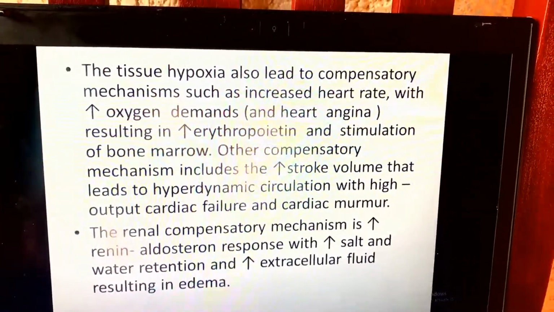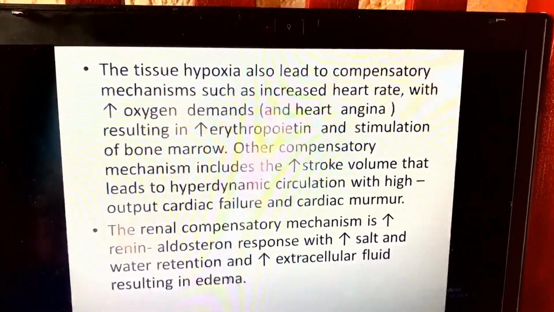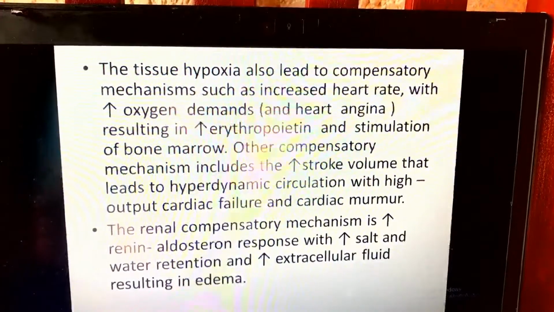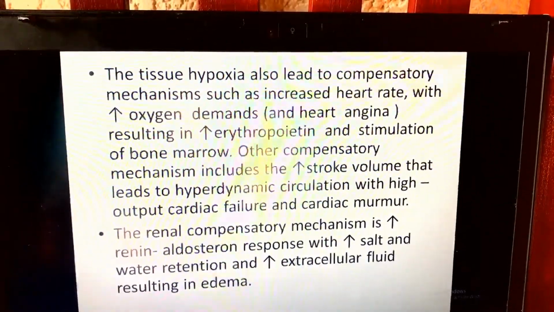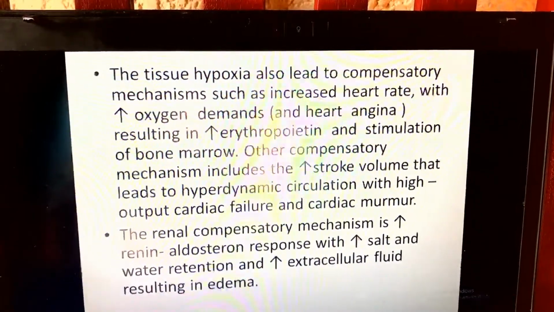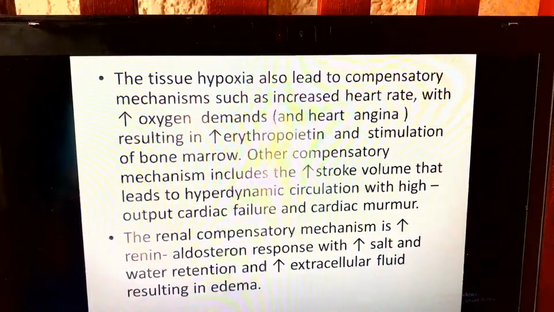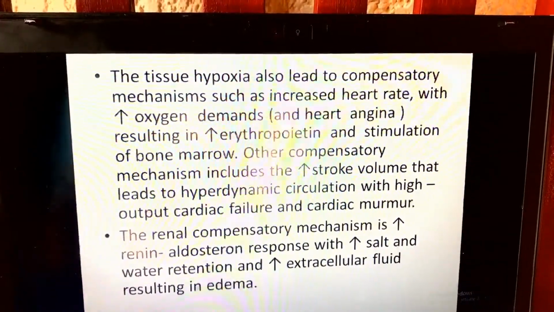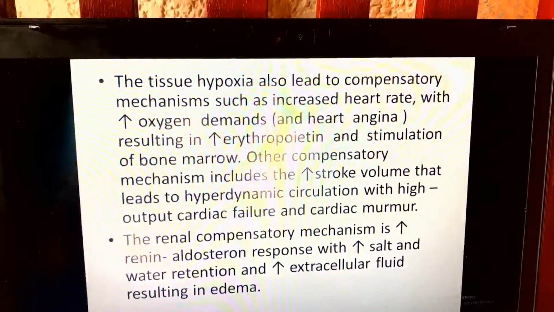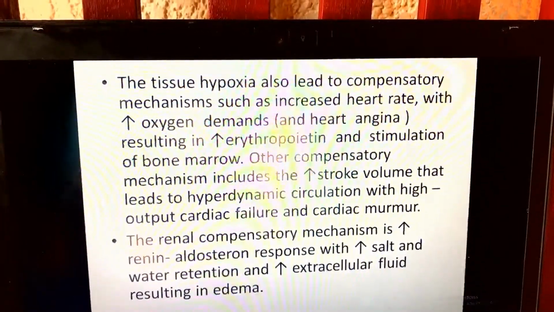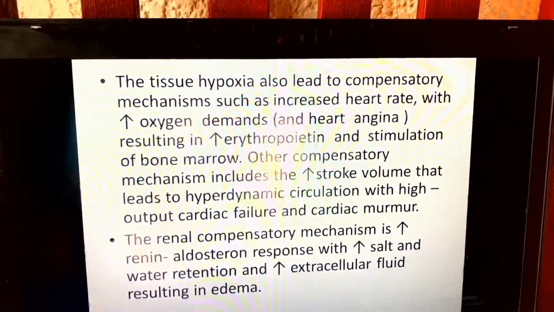The tissue hypoxia also leads to compensatory mechanisms such as increased heart rate with increased oxygen demand. When we have hypoxia, the cells demand oxygen, so the heart will increase its rate to compensate for the lack of oxygen.